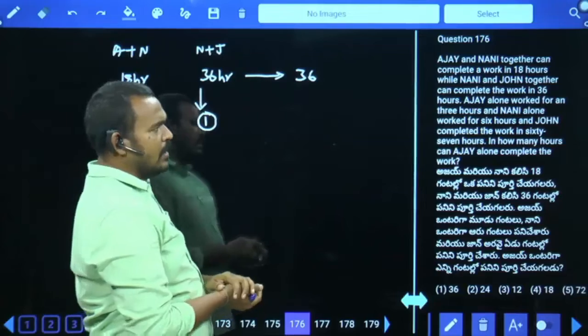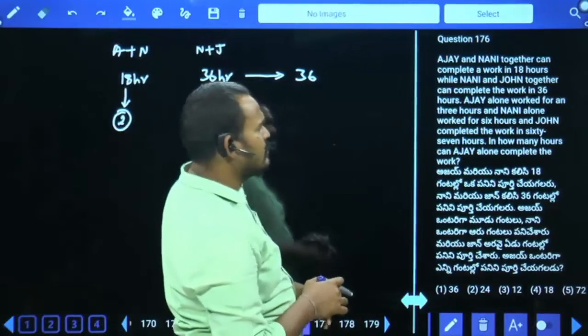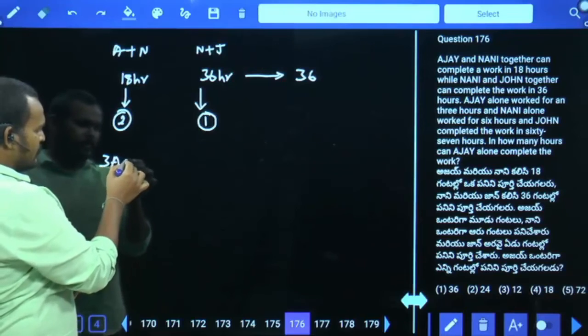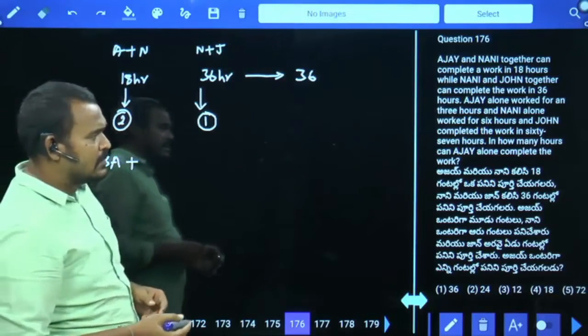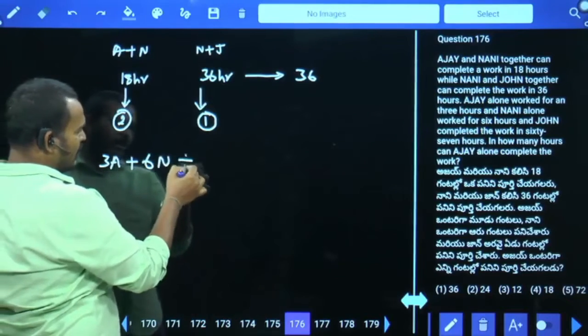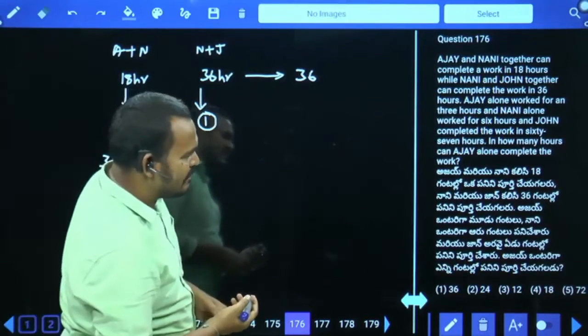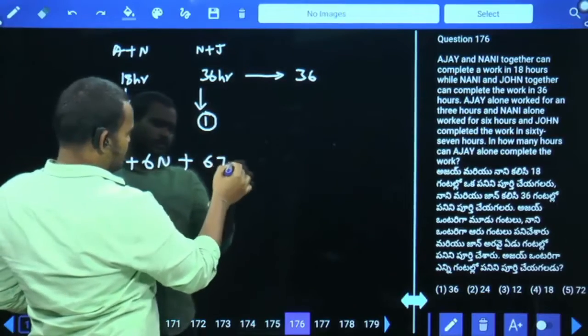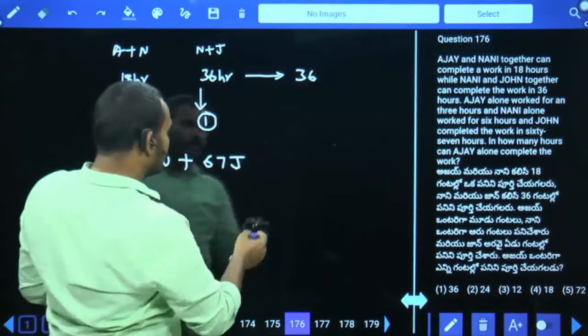1 part. And one more, Ajay alone worked for 3 hours, plus 6 hours worked by Nani, plus 67 hours worked by John, equal to total work.